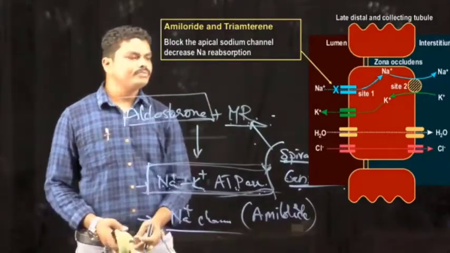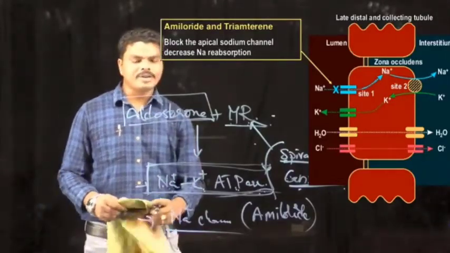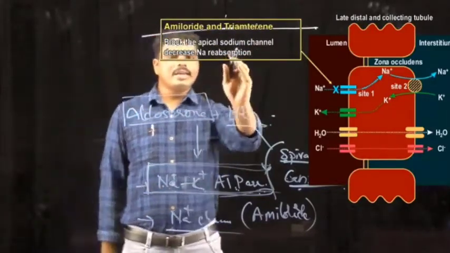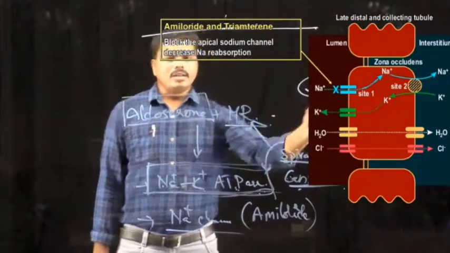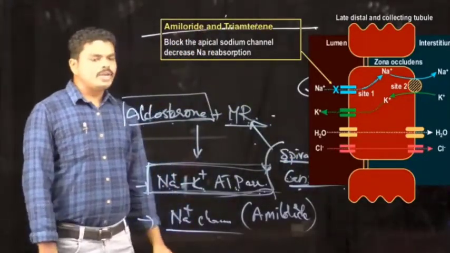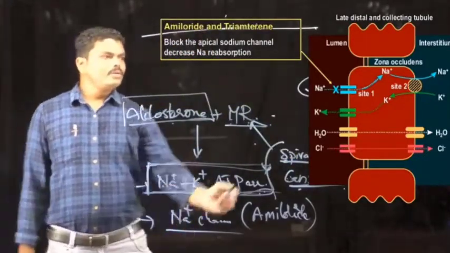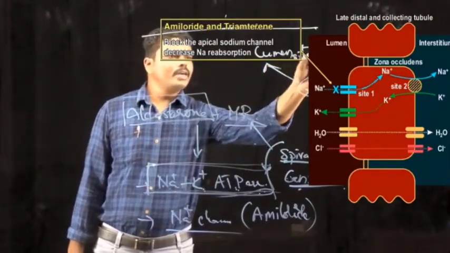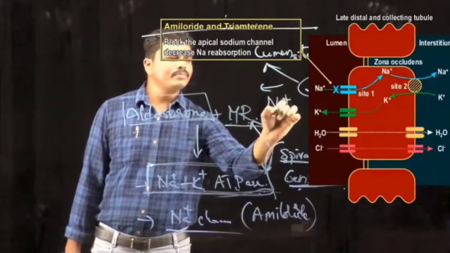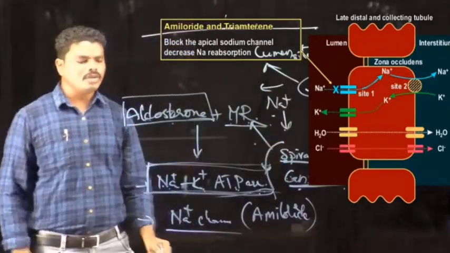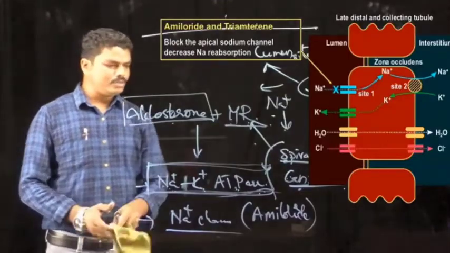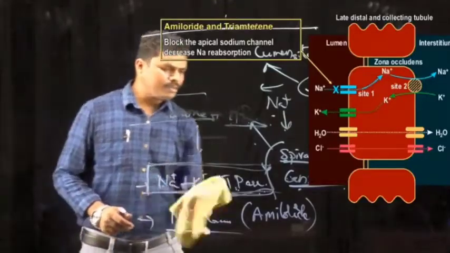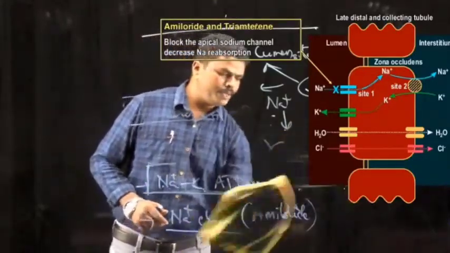But in case of amiloride and triamterene, these two drugs directly inhibit the sodium channels which are present at the lumen site. Thereby the sodium reabsorption is decreased. So there is a difference between the aldosterone inhibitors and sodium channel inhibitors.